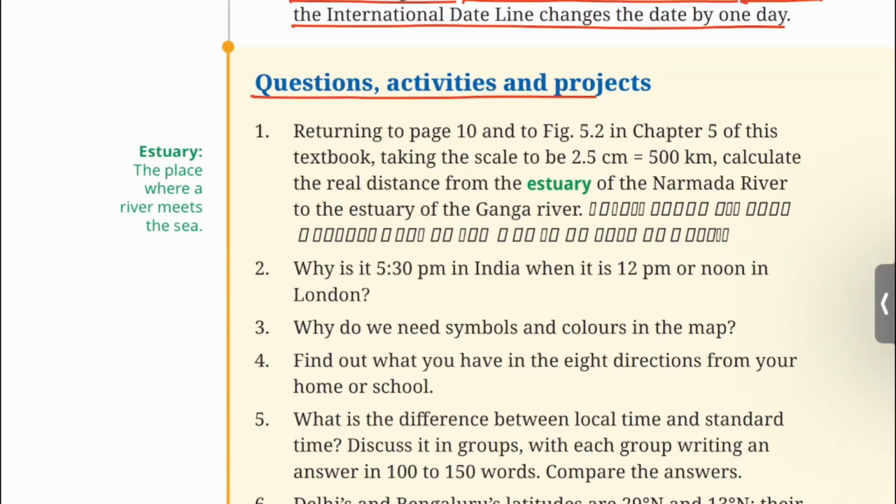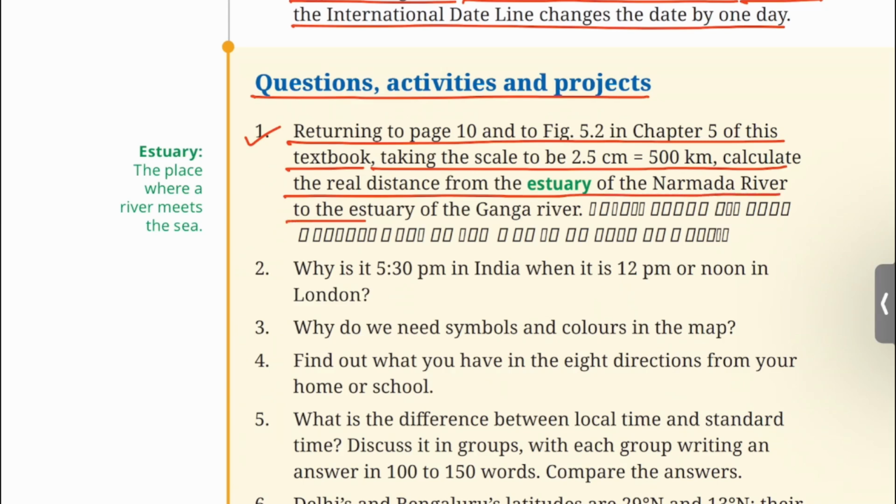Questions, activities and projects. 1. Returning to page 10 and to figure 5.2 in chapter 5 of this textbook, taking the scale to be 2.5 cm equal to 500 km, calculate the real distance from the estuary of Narmada river to the estuary of the Ganga river.